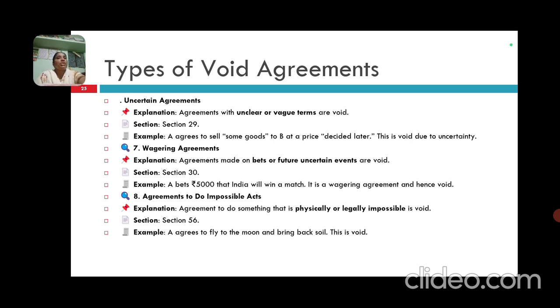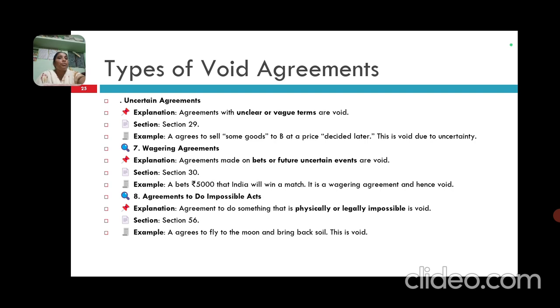Next one is wagering agreements. Agreements made by betting on future uncertain events are void. Section 30. A bets 5,000 that India will win the match. It is a wagering agreement and hence void.